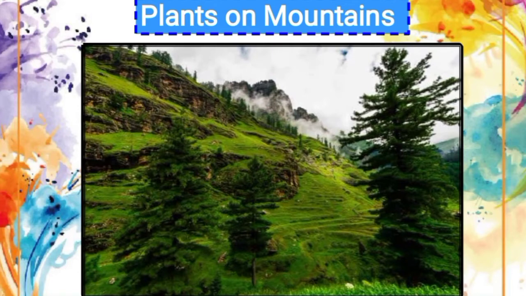Some more adaptations are that the leaves are thin, tough and needle-like with a waxy coating to prevent damage from snow, and the leaves have few tiny holes to prevent water loss.